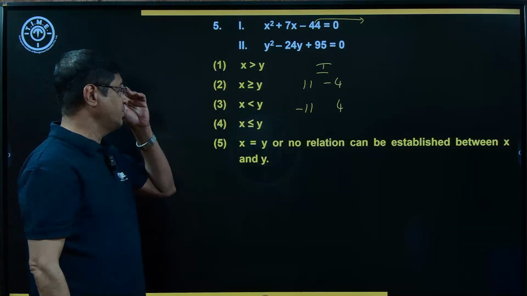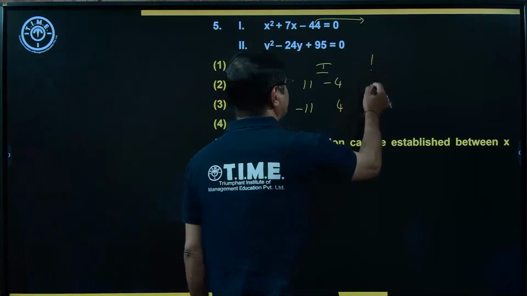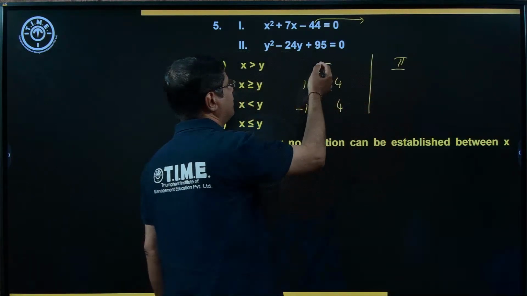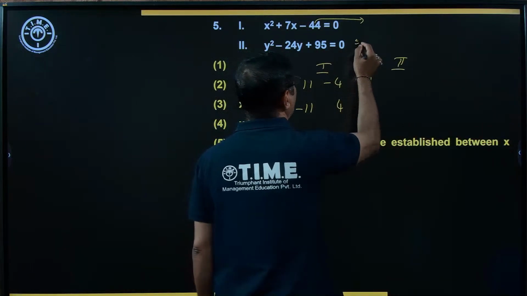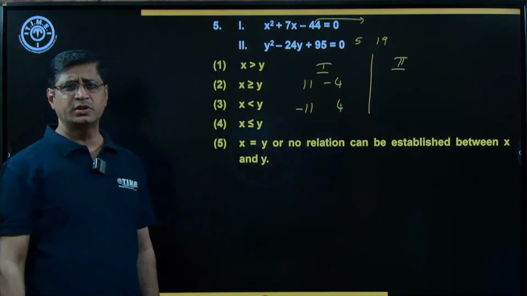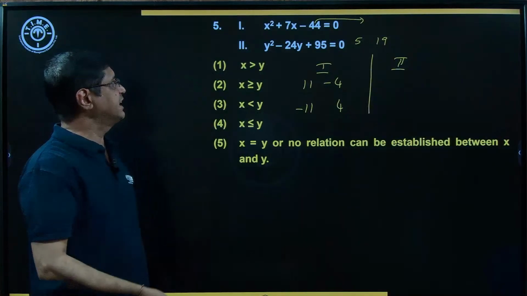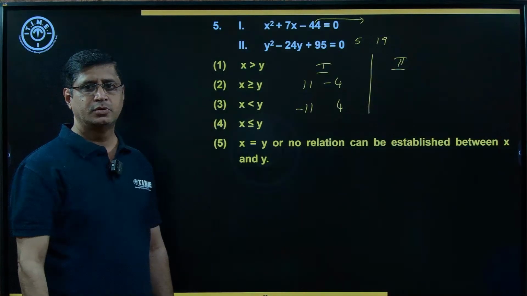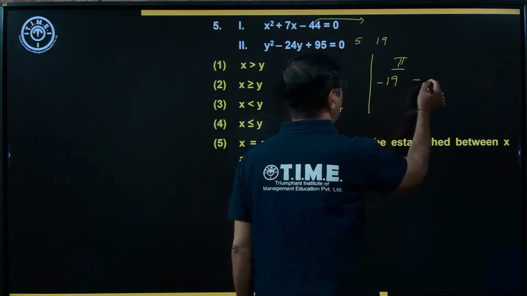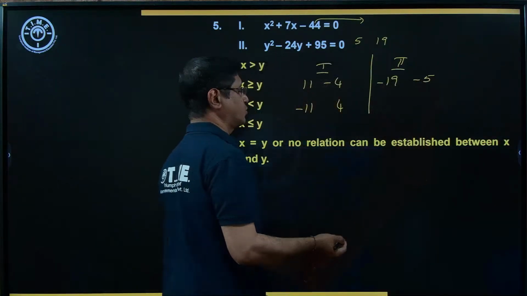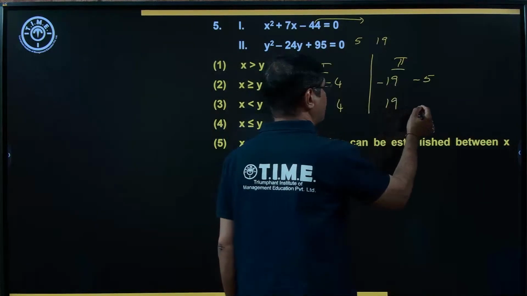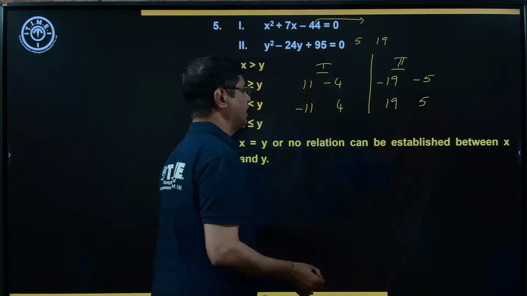Now look at the second one, the roots of the second quadratic equation. 95 means here 5 into 19. 5 into 19 is equal to 95, and 5 plus 19 is 24. So what are the factors here? Minus 19 and minus 5 for y square. Now the roots are positive 5 and positive 19.